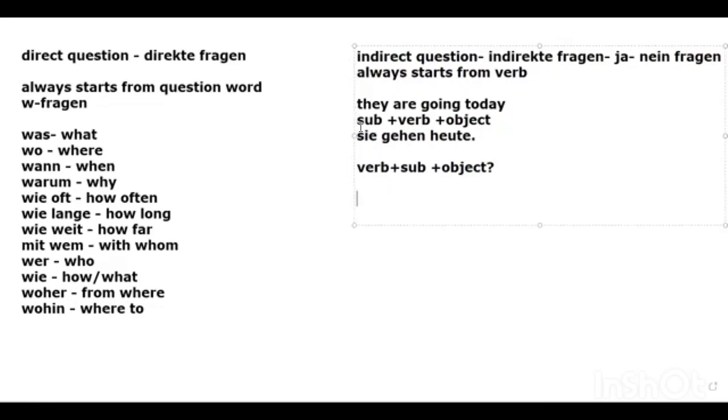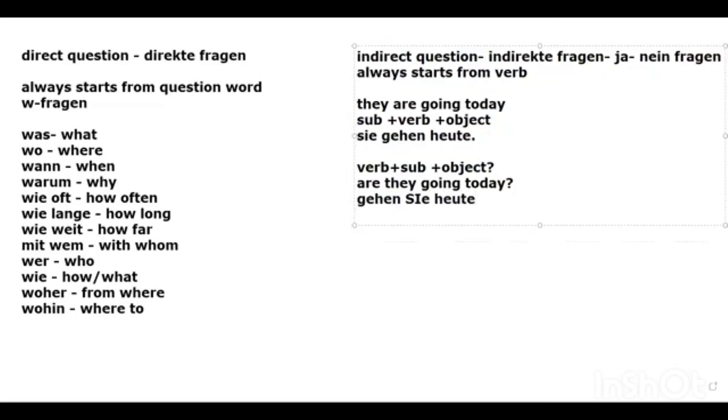So now just change your sentence. Are they going today? From the statement you are now asking a question. Why? Because now the verb is at first place, so the statement changes into a question. Similarly, you need to change Sie gehen heute to Gehen Sie heute?